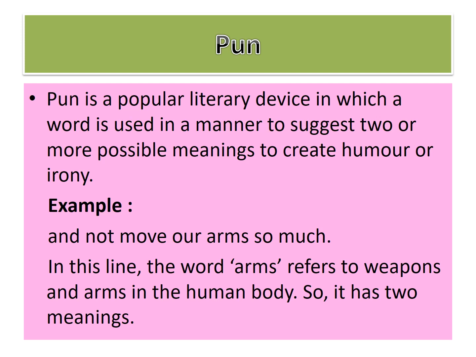In this line, the word arms has 2 meanings. Arms refers to weapons and it also refers to arms in the human body. So it has two meanings. That's why we can say that poetic device pun is being used here.